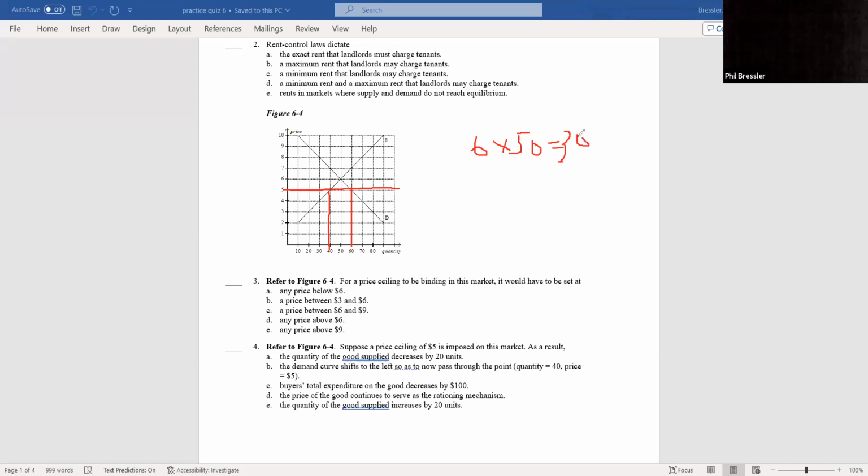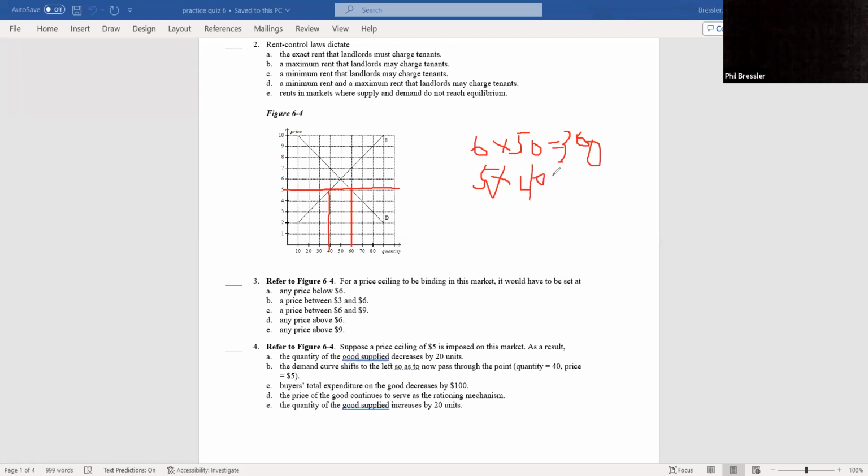Now, what happens to the expenditure with the ceiling? Well, the price ceiling is binding. We know that it's below $6, at $5. Now people want 60, but we only have 40 to sell. So that's all we're going to sell. It's going to be 5 times 40. So consumers are now only spending 200, and they used to spend 300.